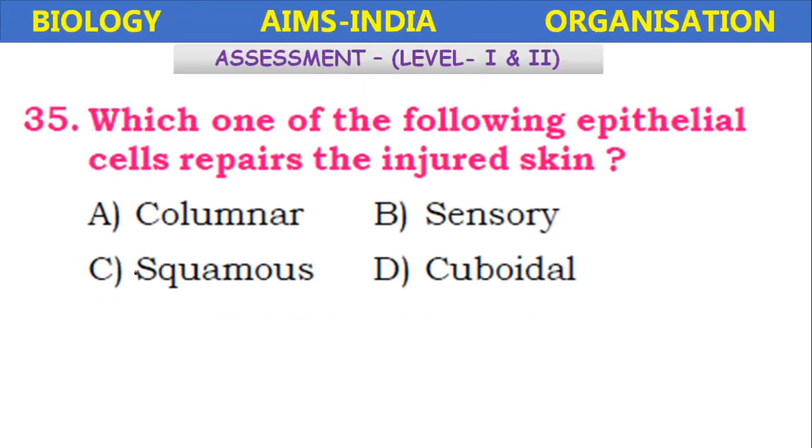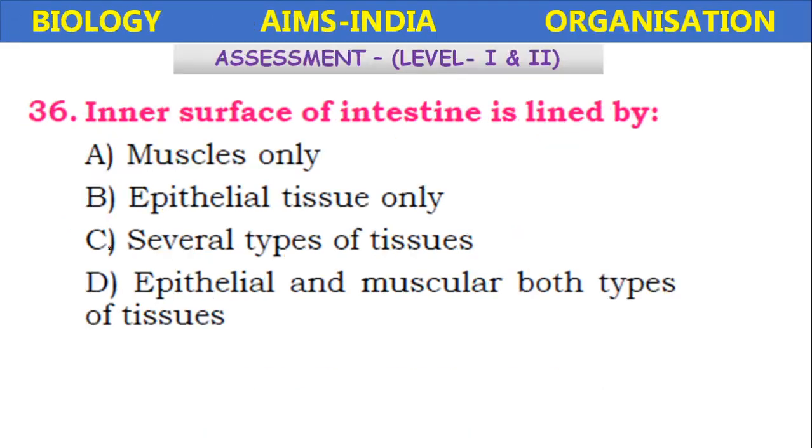Which one of the following epithelial cells repair the injured skin? Columnar epithelium, sensory epithelium, squamous epithelium, cuboidal epithelium. It is columnar epithelium involved in the repair of the injured skin.